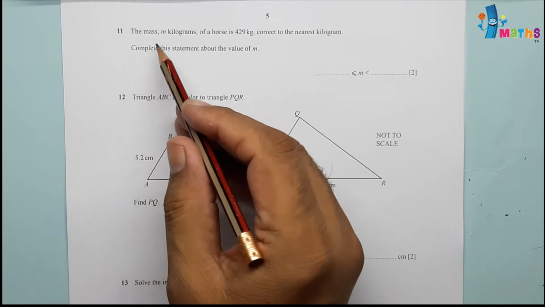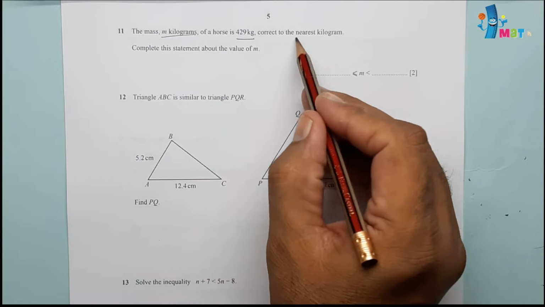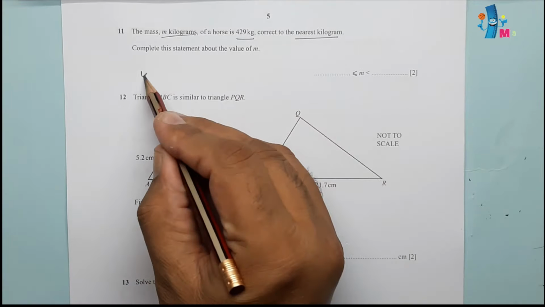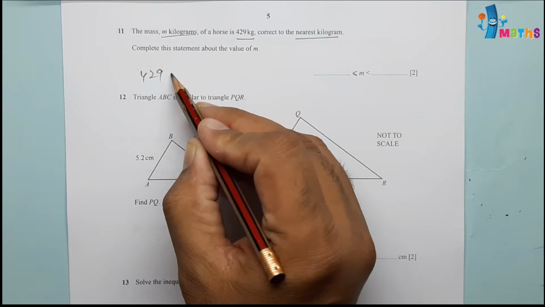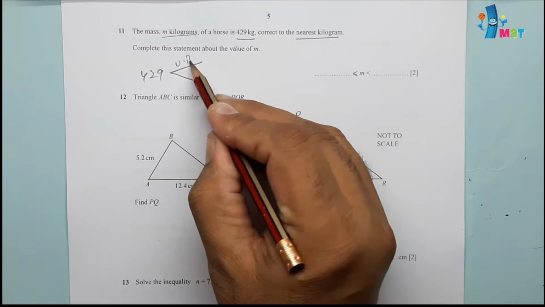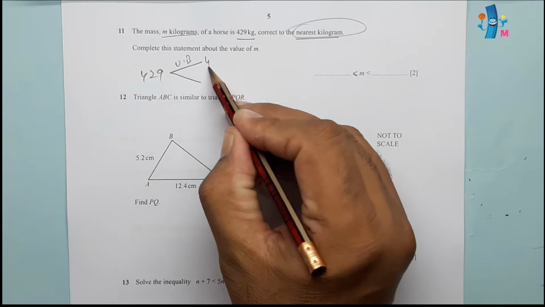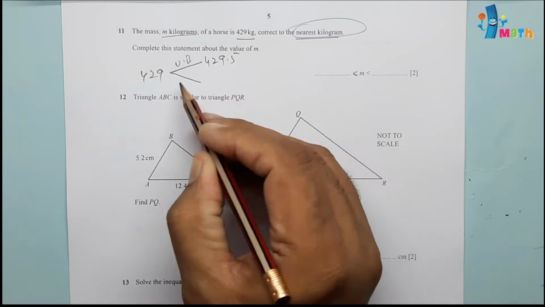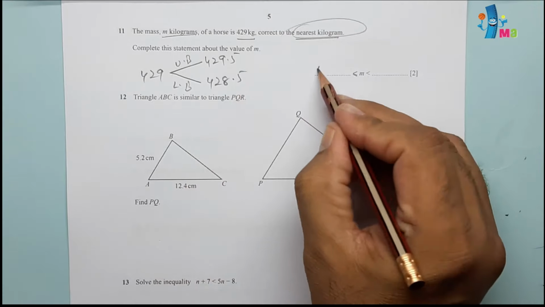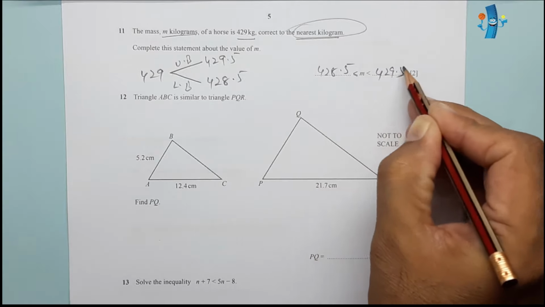Question number 11. The mass m kilograms of a horse is 429 kilogram, correct to the nearest kilogram. Complete this statement about the value of mass. So 429 kg will be having lower bound and upper bound. Upper bound of this one will be nearest kilogram. So half kilogram we will add and subtract. 429.5 is the upper bound and lower bound will be 428.5. So 428.5 on this side and this side will be 429.5.